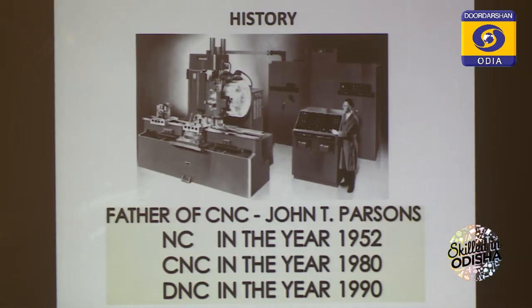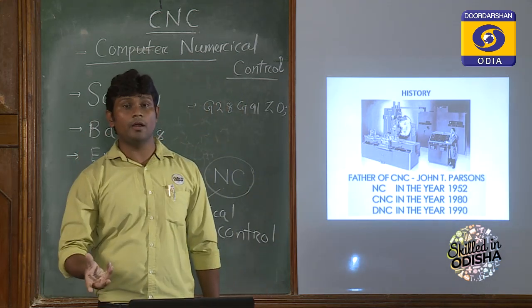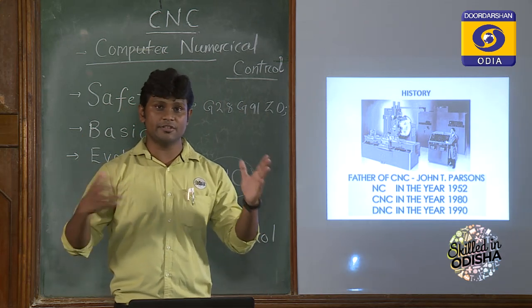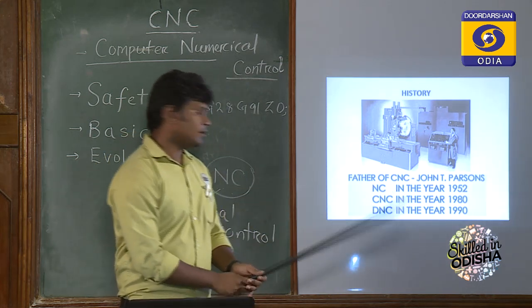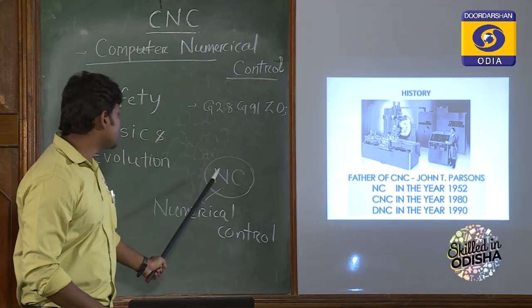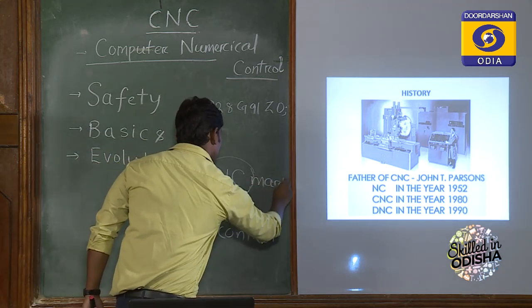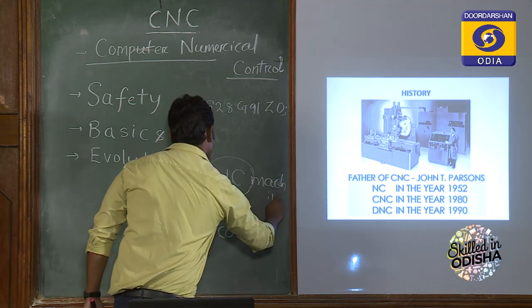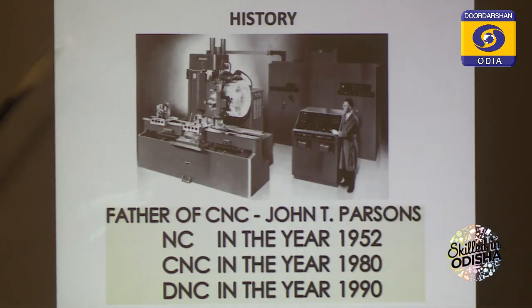Now after that, after the development of microprocessors and VLSI designs, very large scale integration designs, we were advancing in electronics technology. So in the 1980s, personal computers or minicomputers were developed. With the help of those computers, we can control the NC machines. So when numerical control NC machines are controlled by a computer automatically, we call them CNC machines.